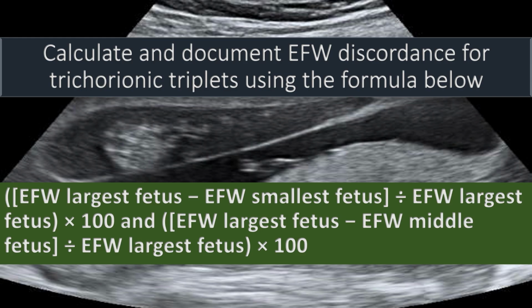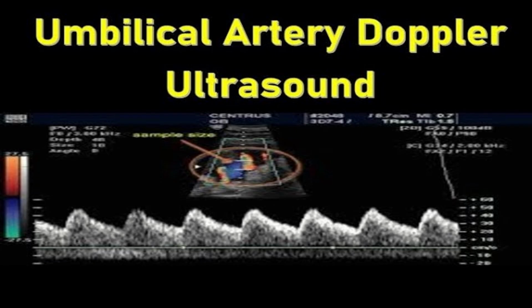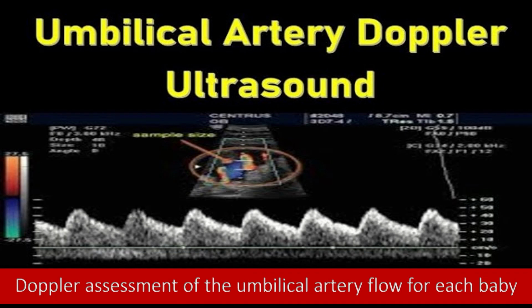Increase diagnostic monitoring in the second and third trimester to at least weekly, and include Doppler assessment of the umbilical artery flow for each baby, if there is an estimated fetal weight discordance of 20% or more, and/or the estimated fetal weight of any baby is below the 10th centile for the gestational age.